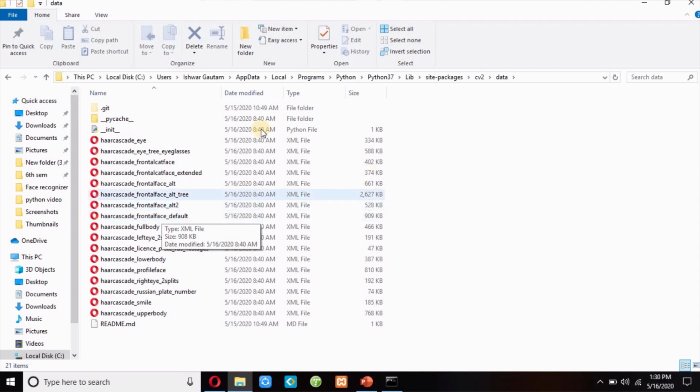If you go through my description, you have to click on raw and download this XML file, or from this path you can simply copy this XML file and paste it in the same OpenCV folder where you have done the code. So you have two options to get this XML file.